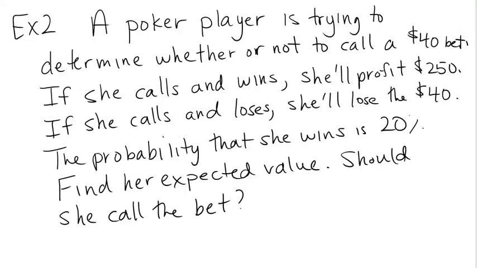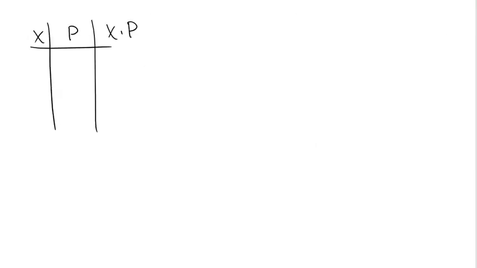The probability that she wins is 20%. Find her expected value. And then using that expected value, we'll answer the question, should she call the bet? Would it be a winning play in the long run to call that bet? Let's use this table idea to organize our thoughts.